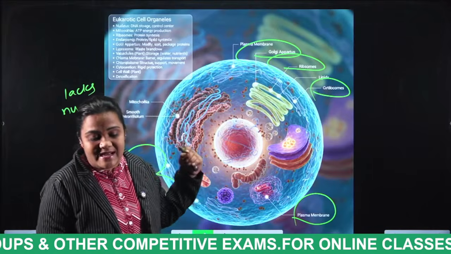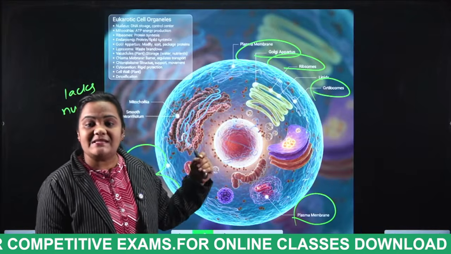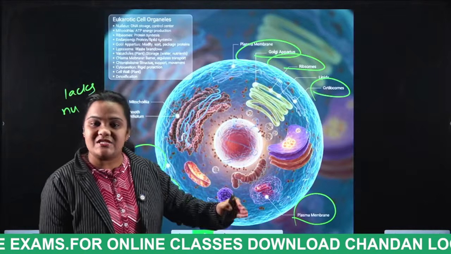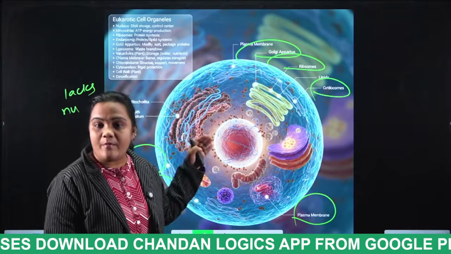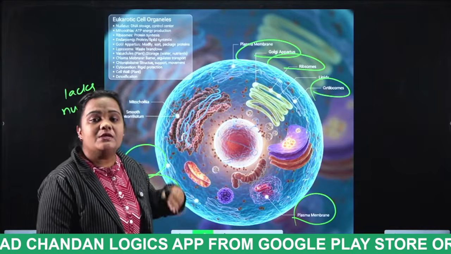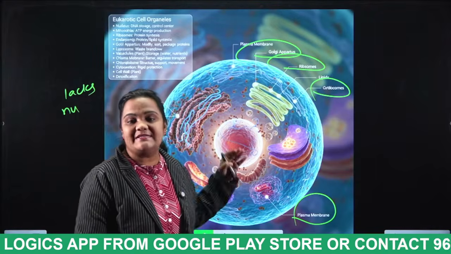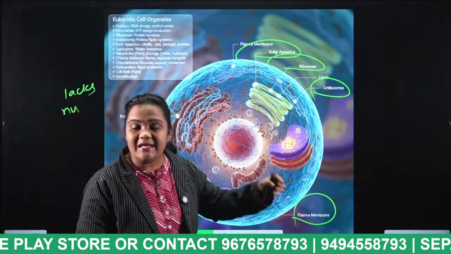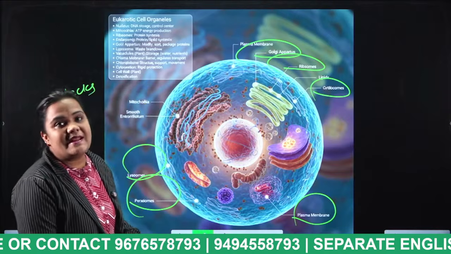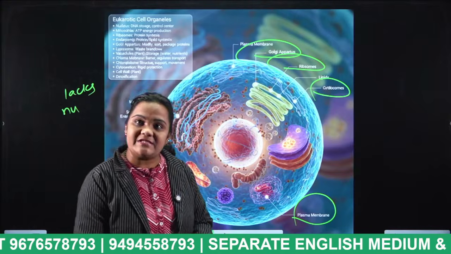Tell me, in which year was the cell discovered? In 1665. In 1665 the cell was discovered by Robert Hooke. So this is the introduction of the cell, students, and in the upcoming slides I am going to explain each and everything in detail.